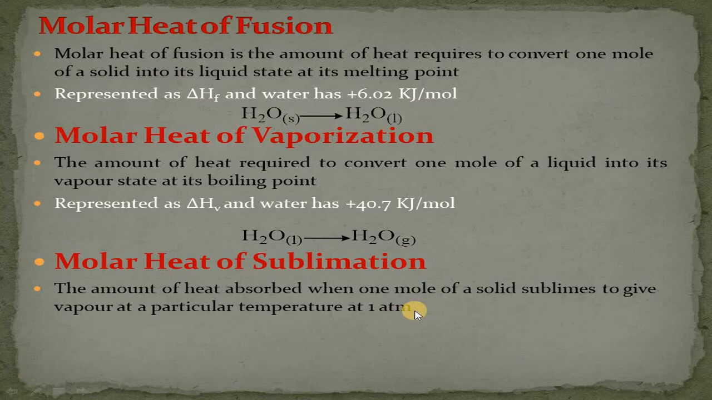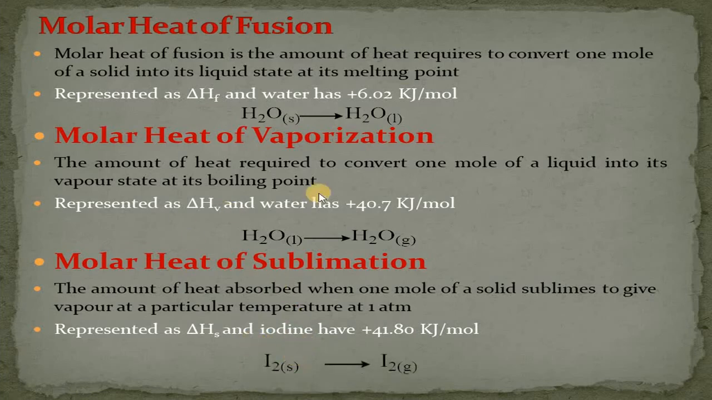Here we will take the example of iodine, and it is represented as delta HS. F for fusion, V for vaporization, S for sublimation, and iodine has a molar heat of sublimation value of plus 41.80 kilojoule per mole. And the reaction is that iodine is converted from solid state into its gaseous or vapor state.